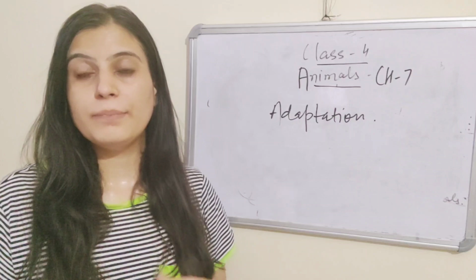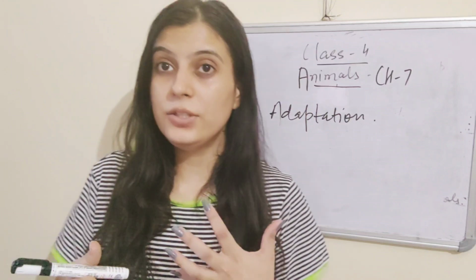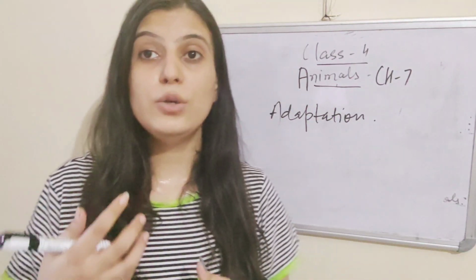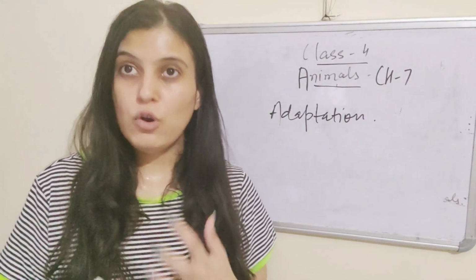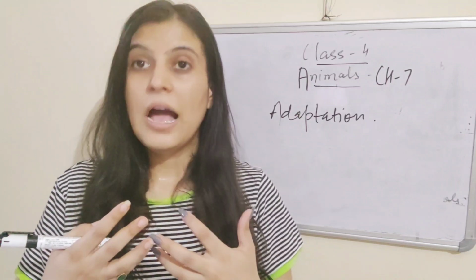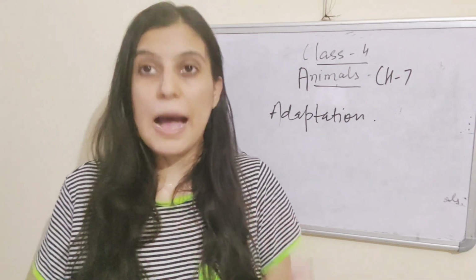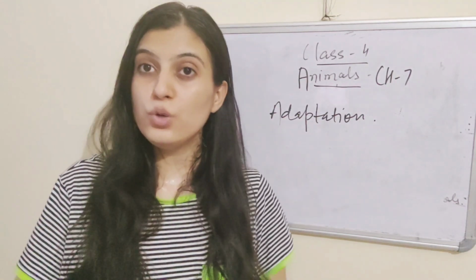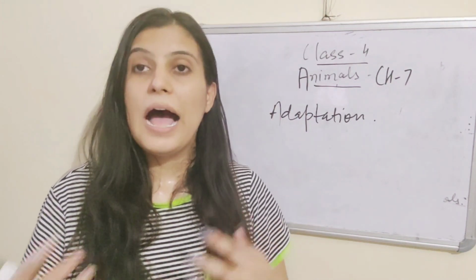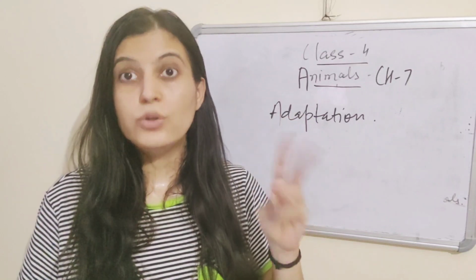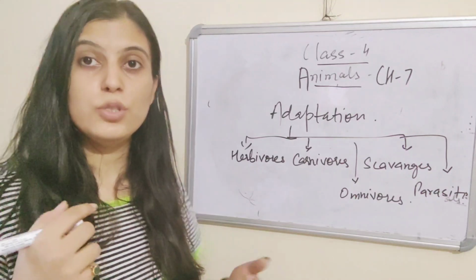in that environment. Now, there are different types of adaptations in animals according to their habits, according to their food habits, according to the movement, according to the climate, and according to the camouflage, migration, and hibernation. So, first one is adaptations by food habits. According to the food the animals eat, the animals are divided into different groups, and those are carnivores, omnivores, herbivores, and scavengers. First one is herbivores.